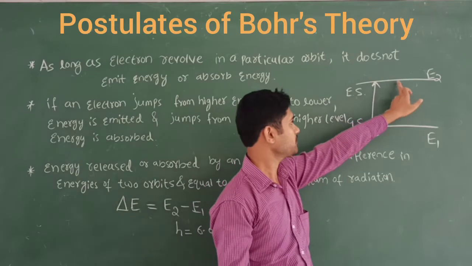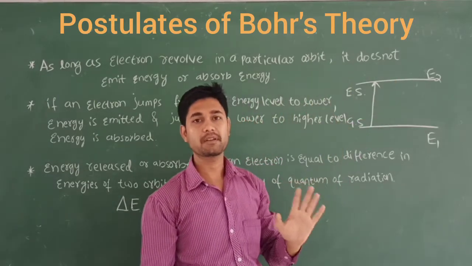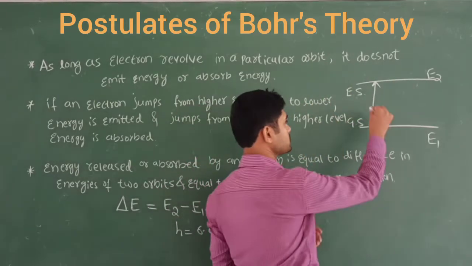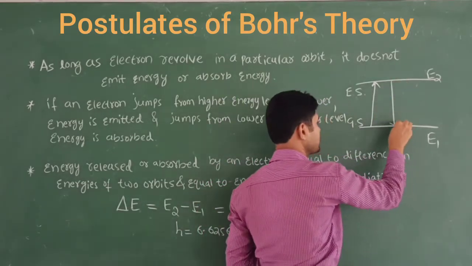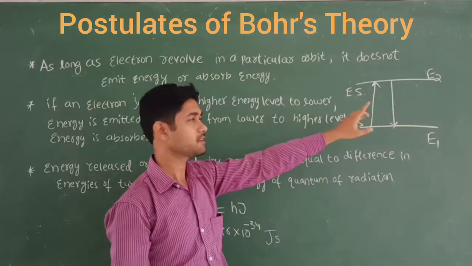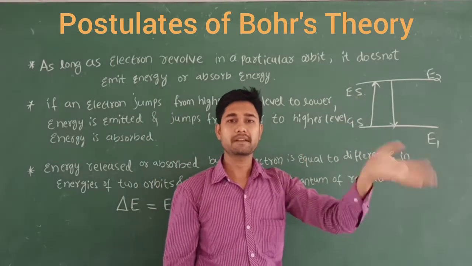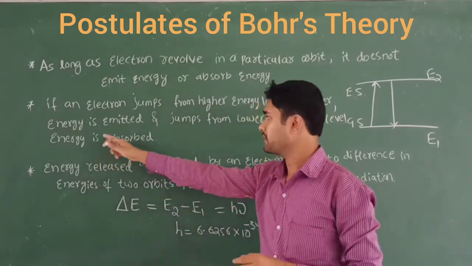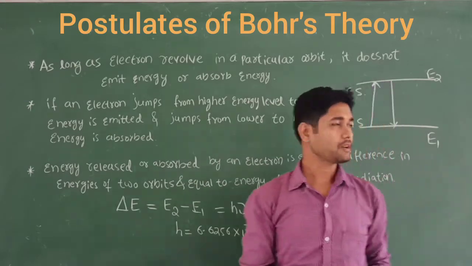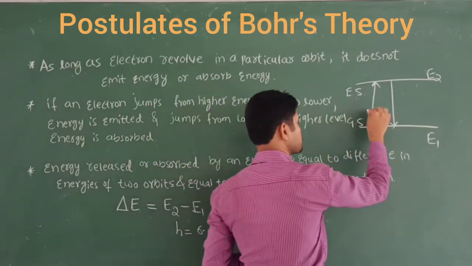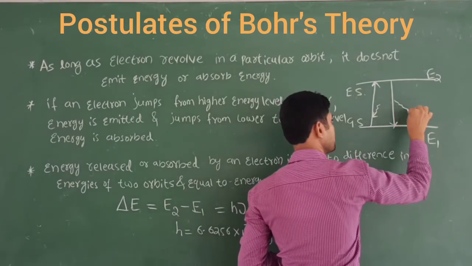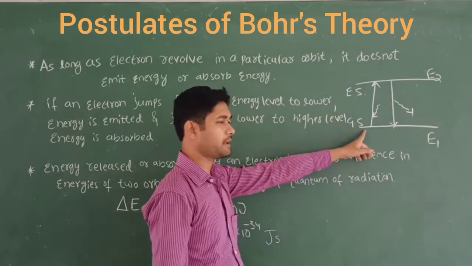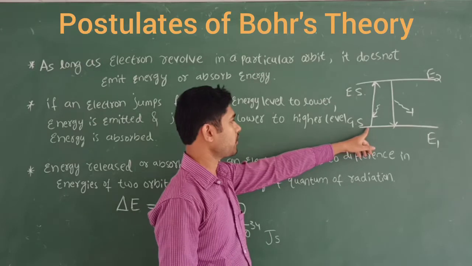But this higher energy level is unstable. So within a fraction of a second it jumps back to its original state. At that time it emits some energy. This is called absorption, where the energy is absorbed, and here it is released. So when you supply energy to the electron, what happens?